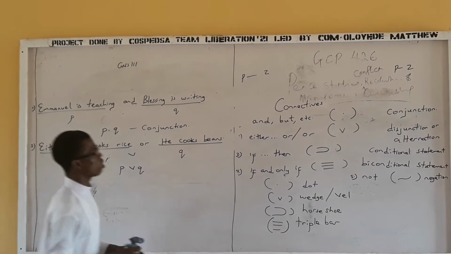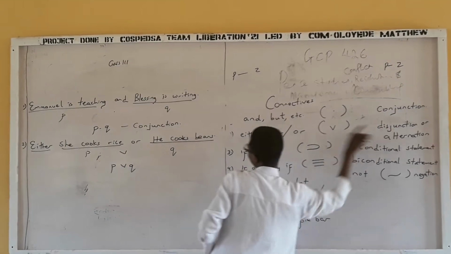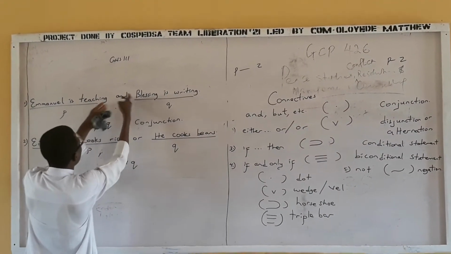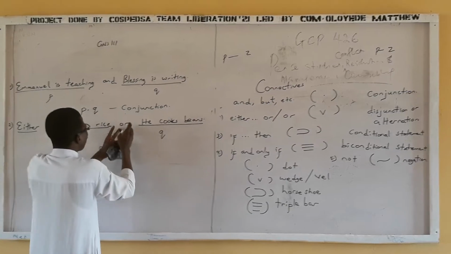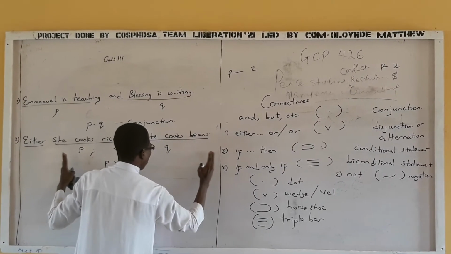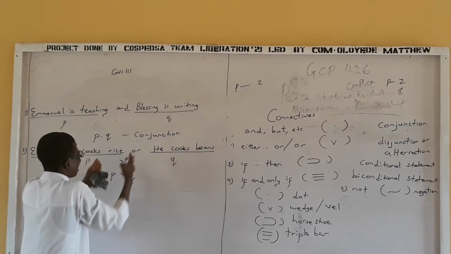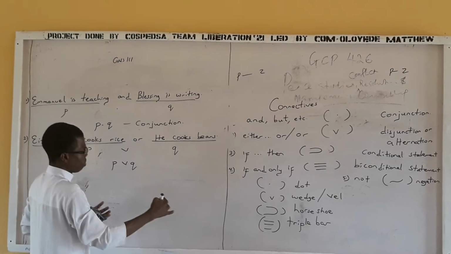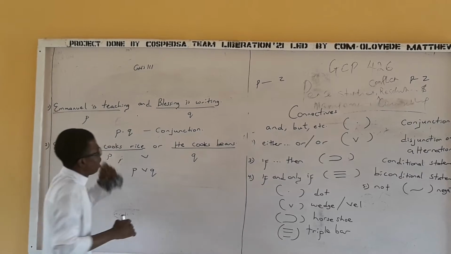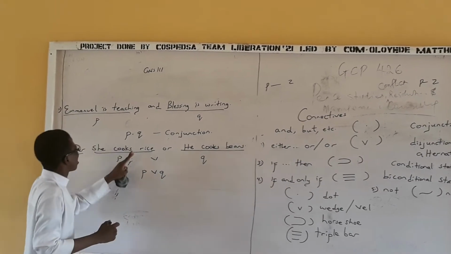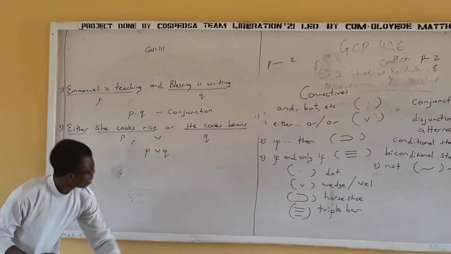What is the name of this compound statement? Disjunction. Now notice here we join. That's conjunction. But here they are separate. Or. So that is why we call it disjunction, because it's as if it has been disconnected. Disjunction. Now, from another perspective, it's as if here we have two alternatives.